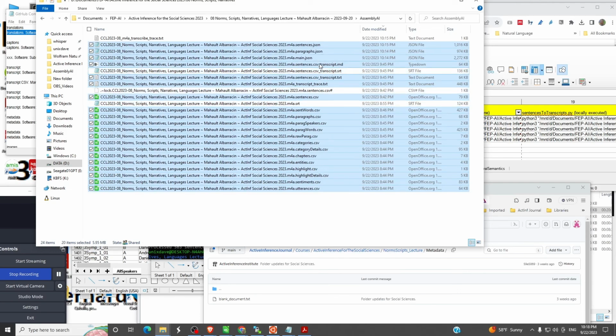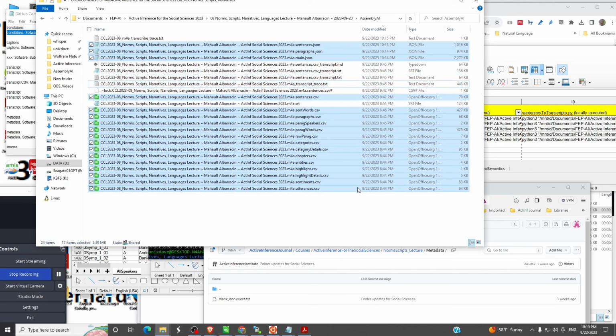We ignore the text files that contain transcripts. So what do we see? Here's a bunch of CSVs. None of those is a backup of anything. Transcript trace we do not need.